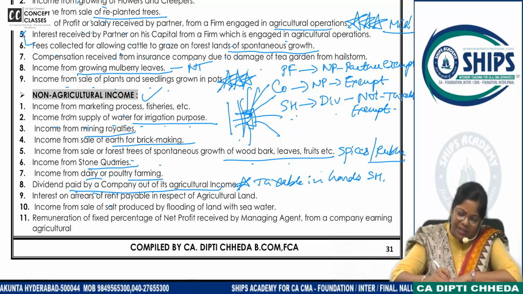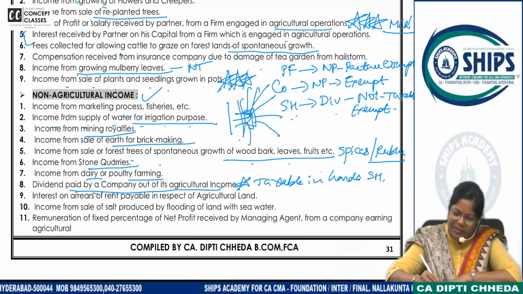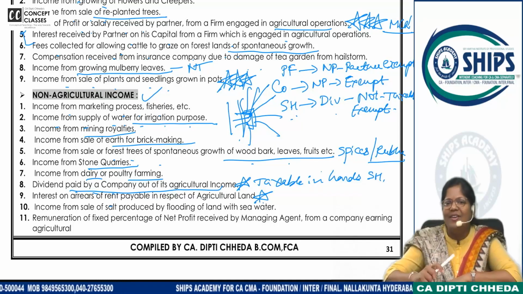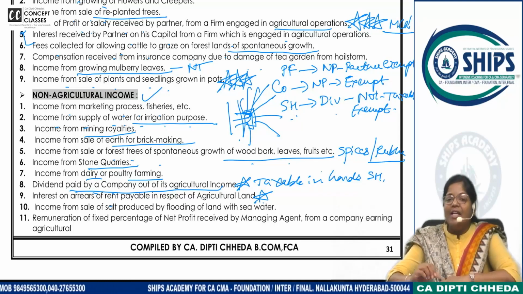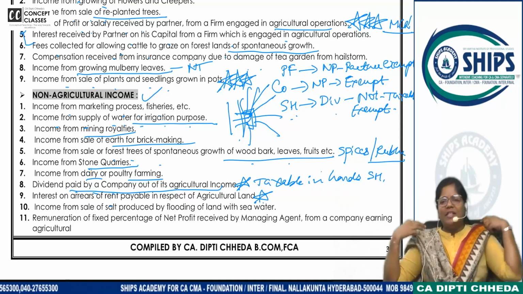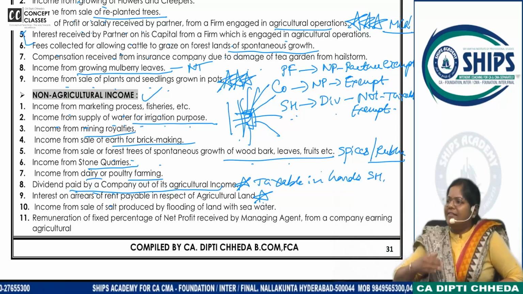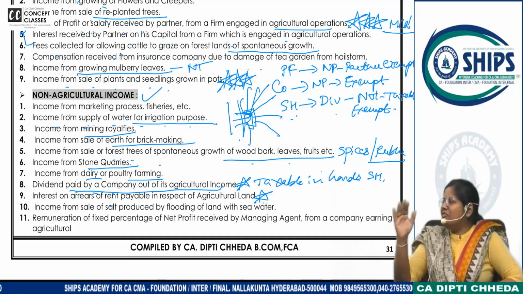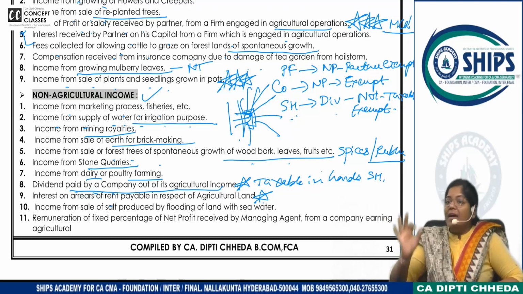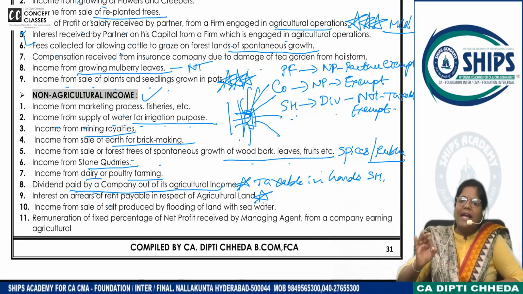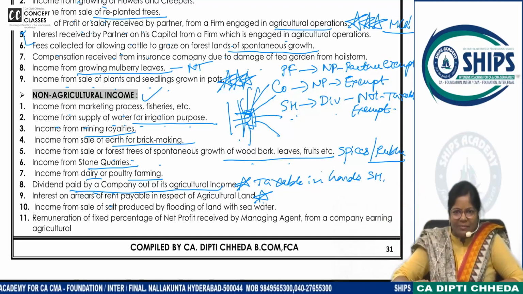Interest on arrears of rent payable in respect of agricultural land. Now what is this? You are paying me 50,000 rent for agricultural activity in my farm. That 50,000 is exempt. Rent derived from agricultural activity, 50,000 is exempt.